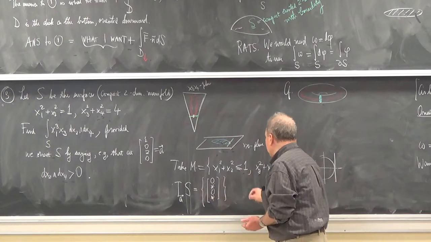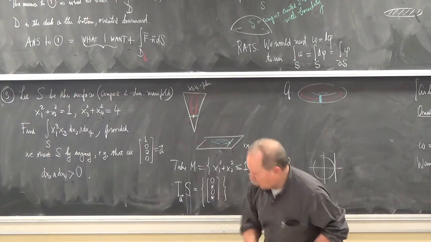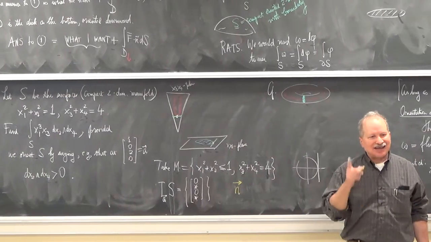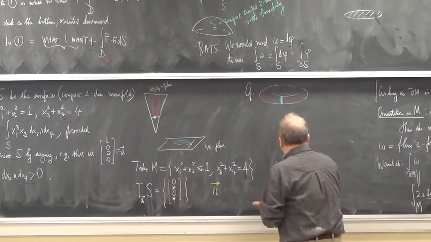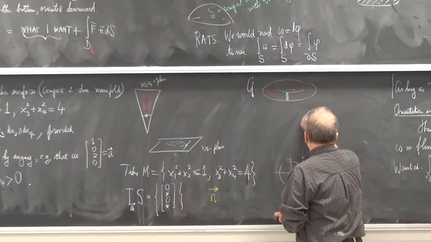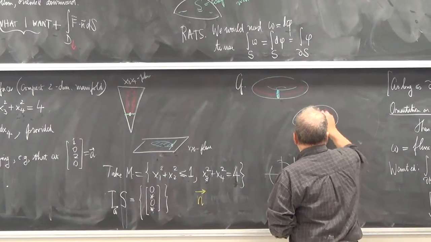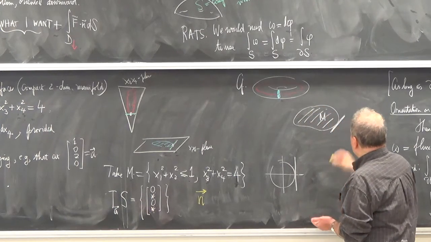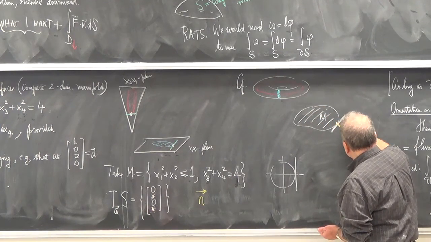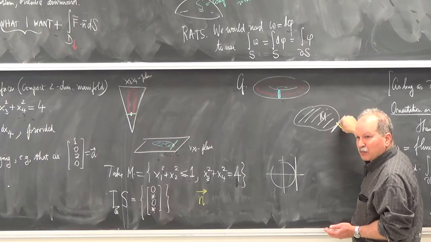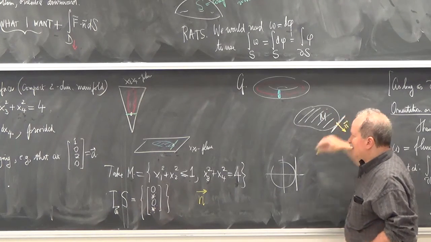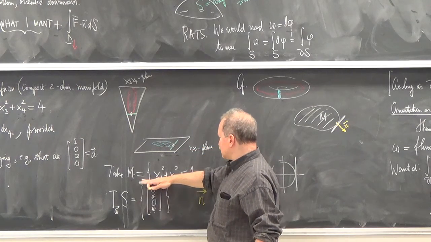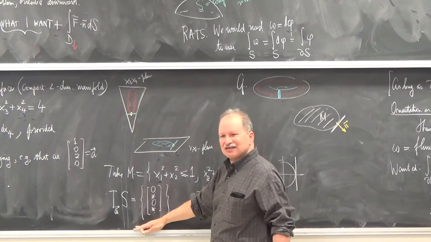I'm asking what the outward pointing normal vector to S in M is. Schematically, you've got M, and the tangent space to S, and the normal vector is supposed to point tangent to M but perpendicular to S.